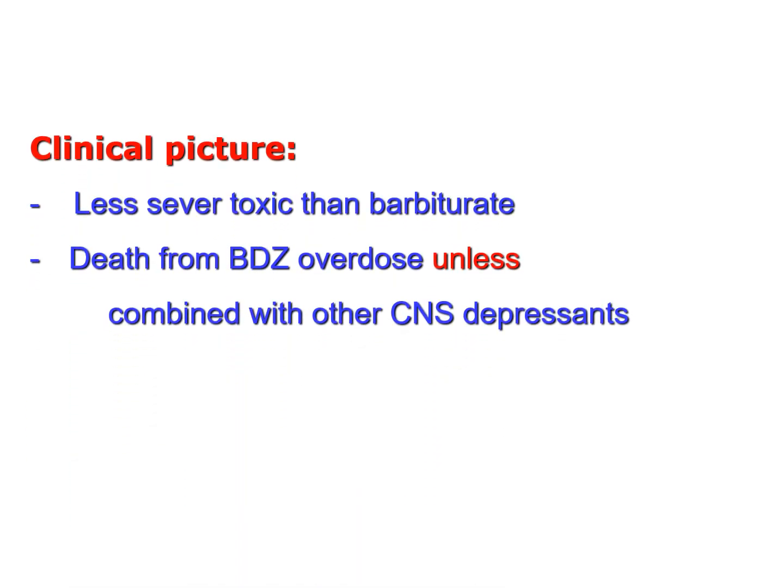The clinical picture of benzodiazepine toxicity is similar to that of barbiturates, but it is less toxic and less severe than barbiturates. Death from benzodiazepine poisoning is uncommon unless the intake of benzodiazepine is combined with other CNS depressants which potentiate the CNS depressive effect.